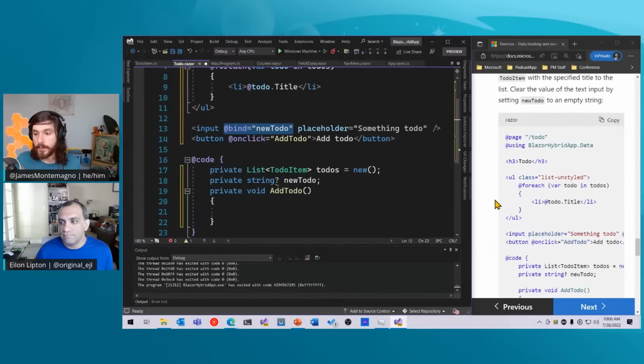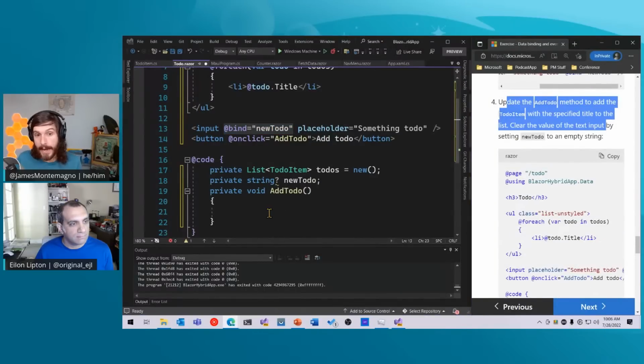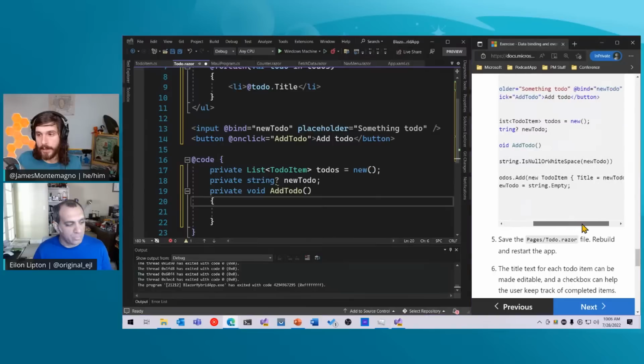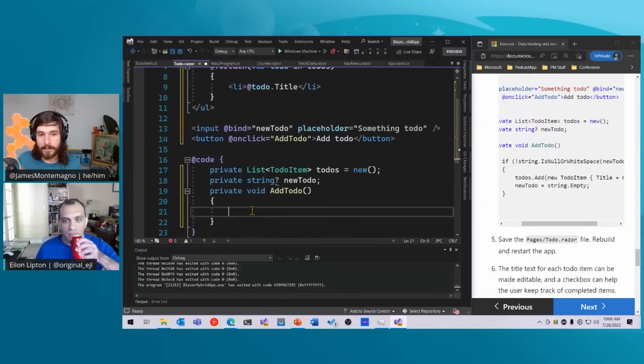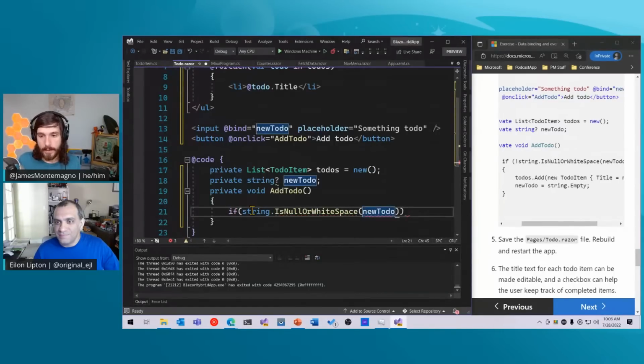So now we're going to go ahead and update AddToDo to add stuff in here. This is saying, if it's not null or white space, but I like to do the inverse. I would say if string is null or white space, and I can say newToDo, then I can return. There we go.